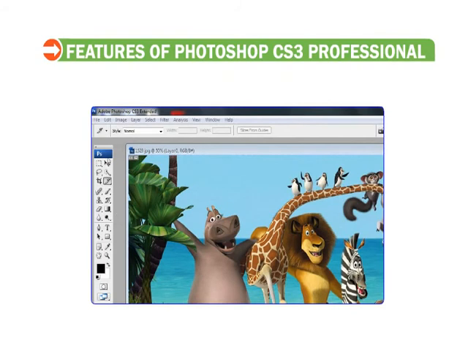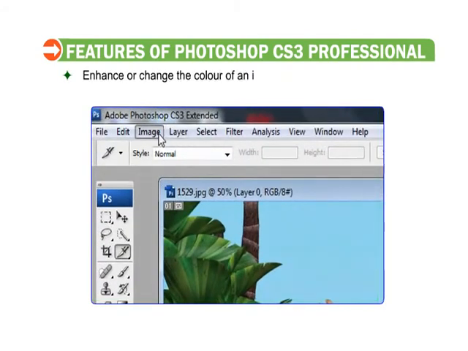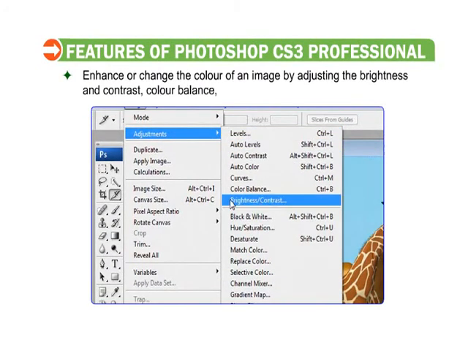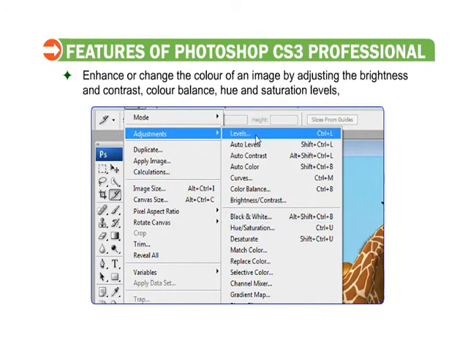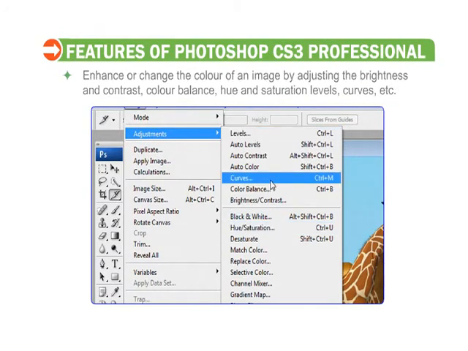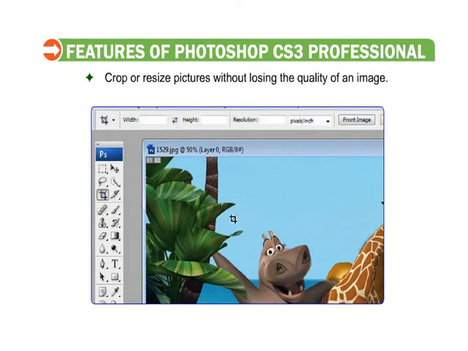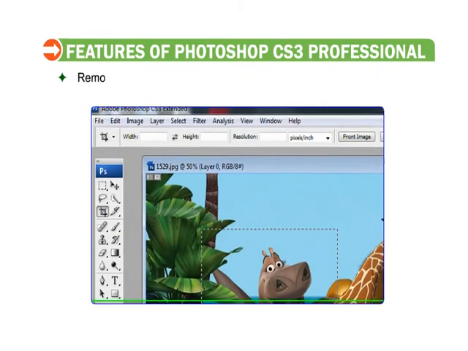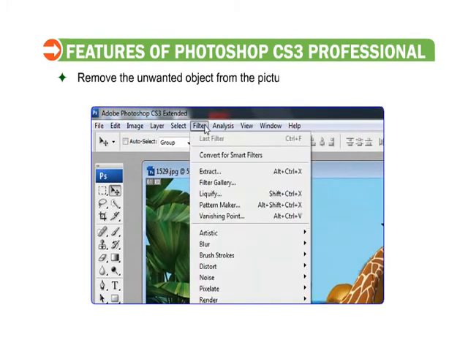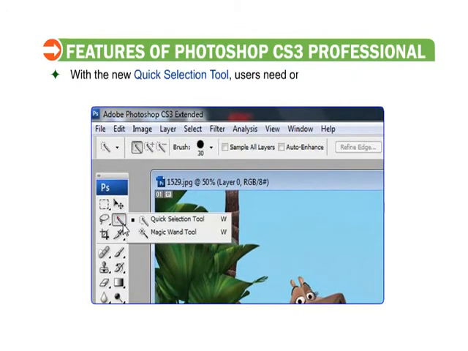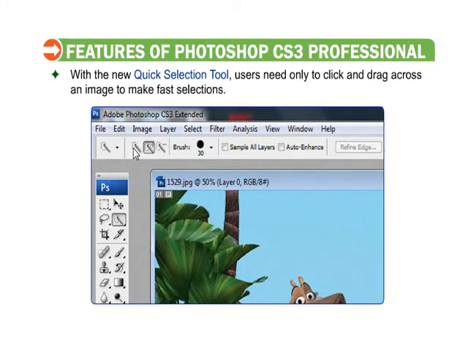Powerful tools to enhance or change the color of an image by adjusting the brightness and contrast, balance, hue and saturation levels, curves, etc. Crop or resize pictures without losing the quality of an image. Remove unwanted objects from the picture using the Vanishing Point tool. With the new Quick Selection tool, users need only click and drag across an image to make fast selections.